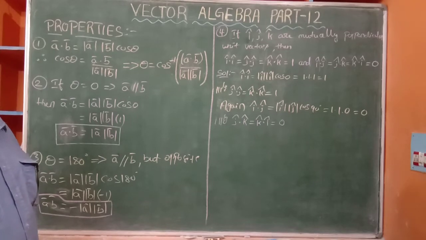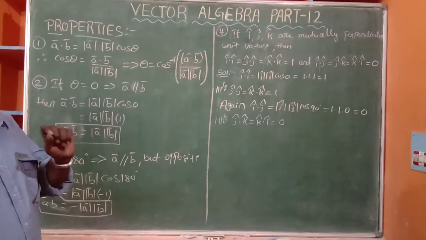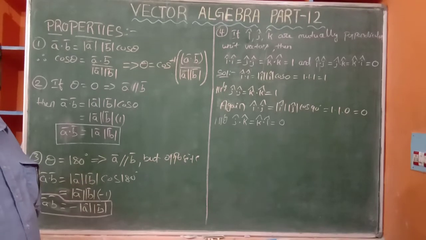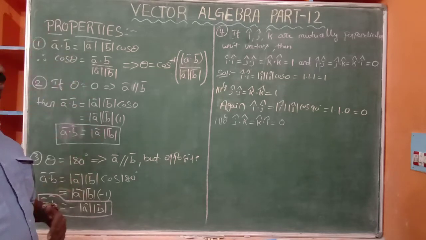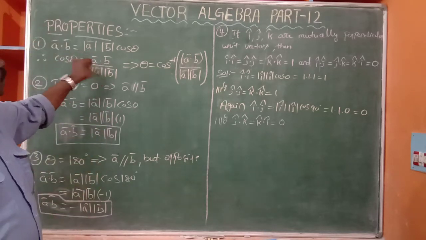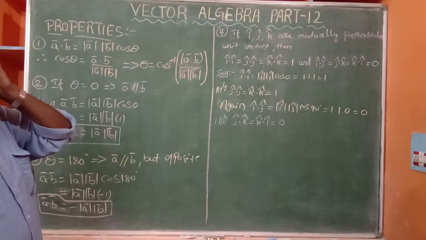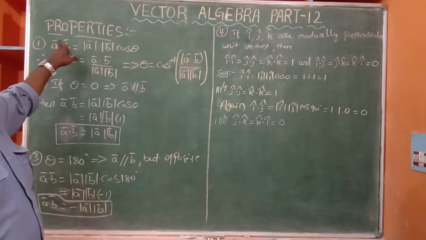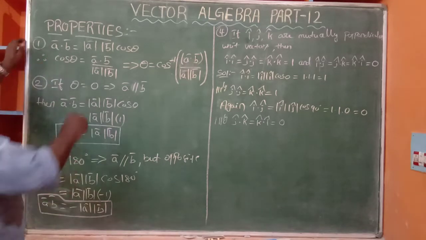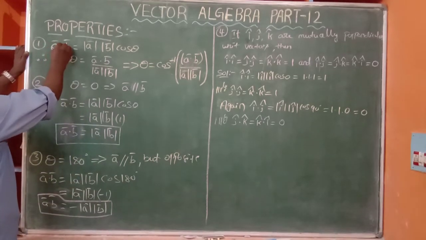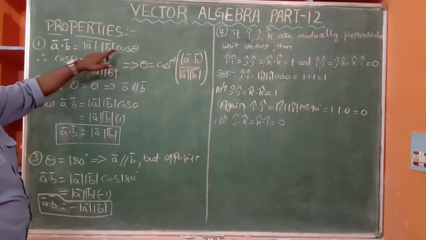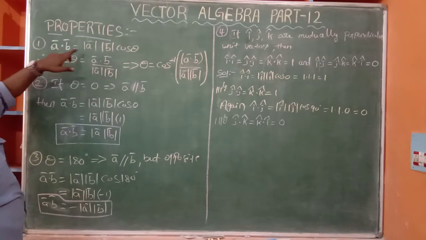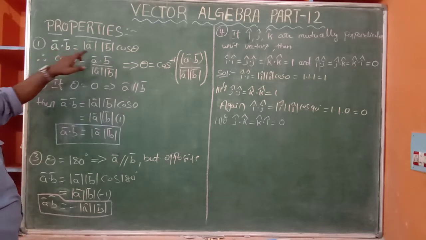We know the definition of A bar dot B bar, the scalar product or dot product. Now we'll go on to the properties. These properties are important and we have to learn them. Property number one: A bar dot B bar is equal to mod A bar mod B bar cos theta, where theta is the angle between A bar and B bar.